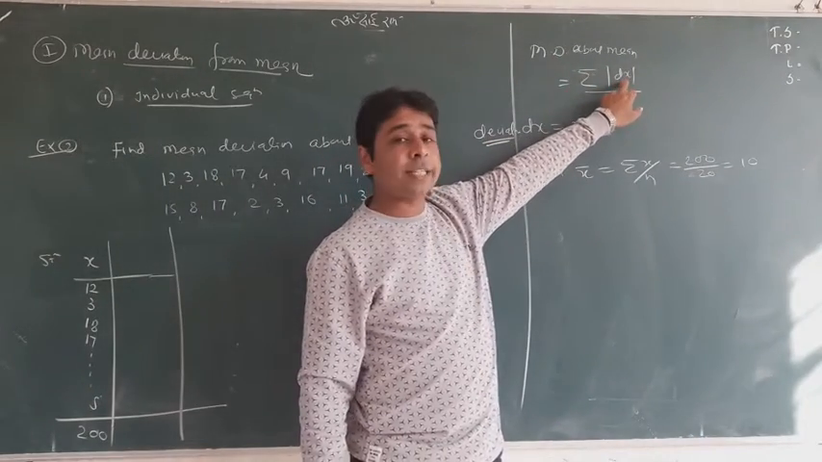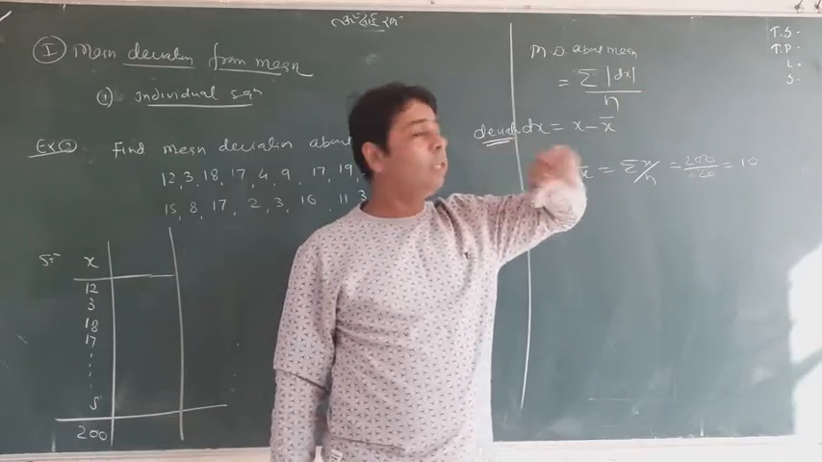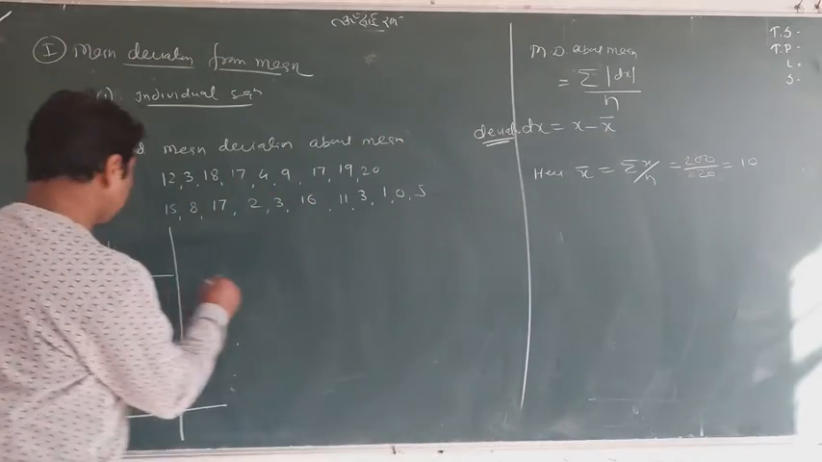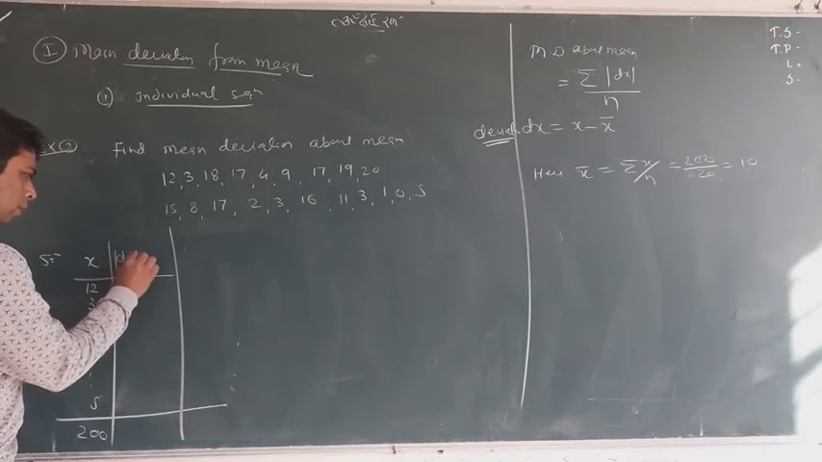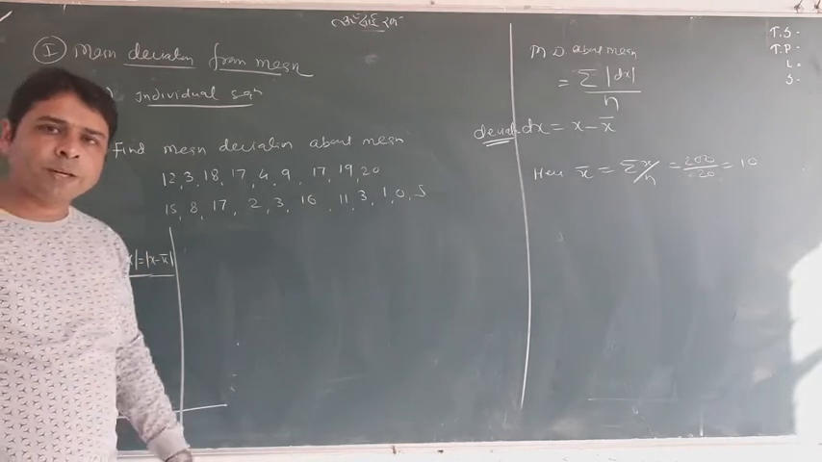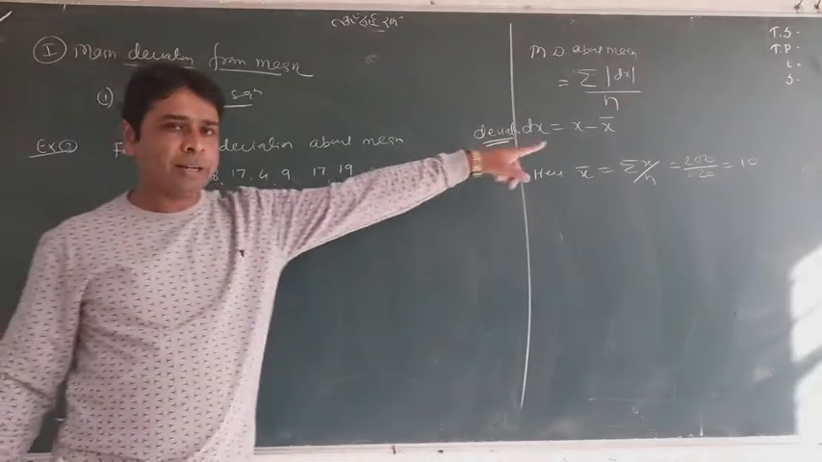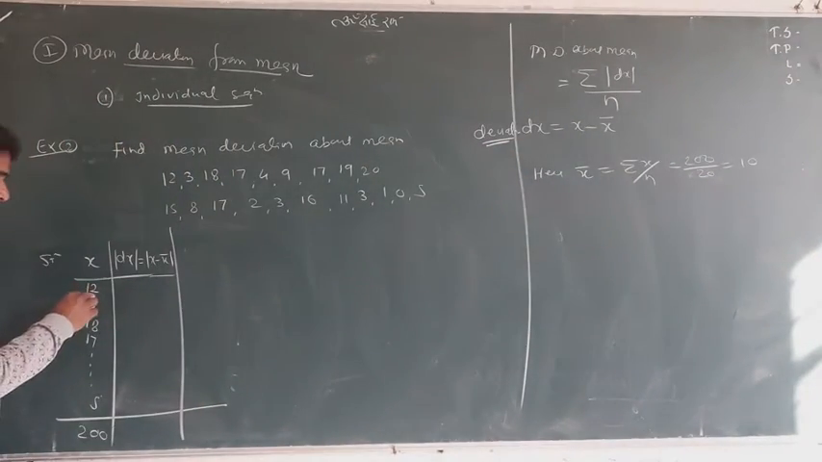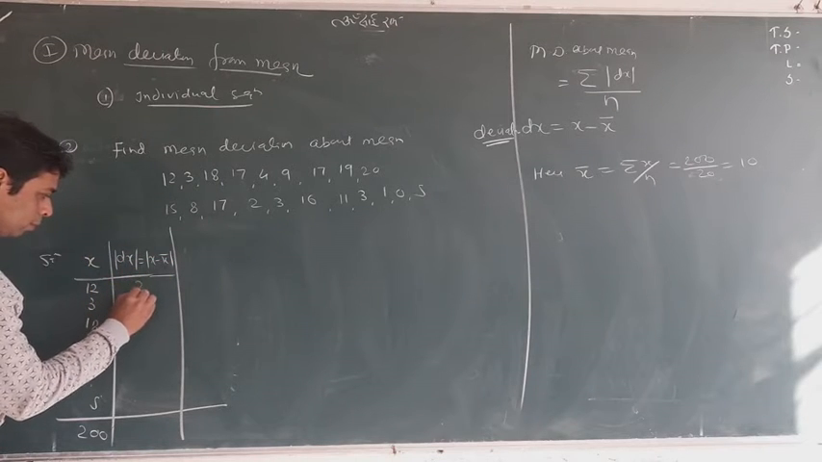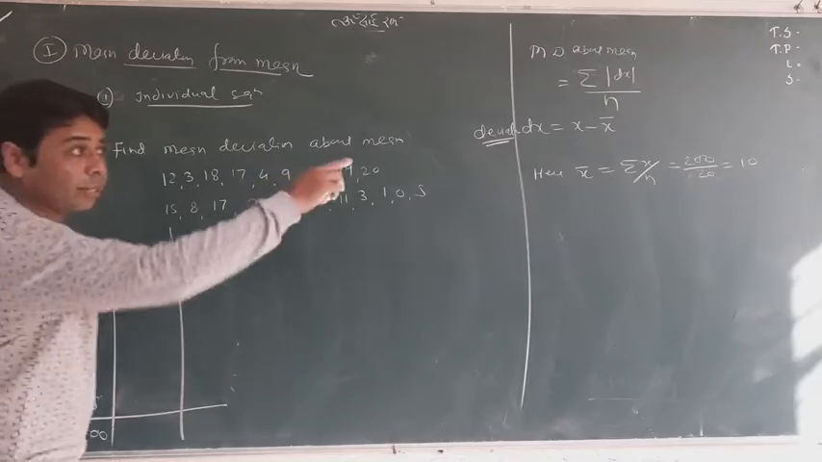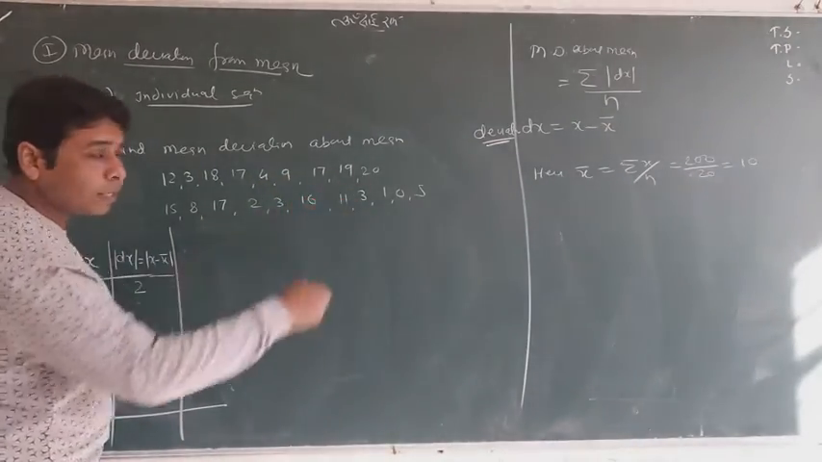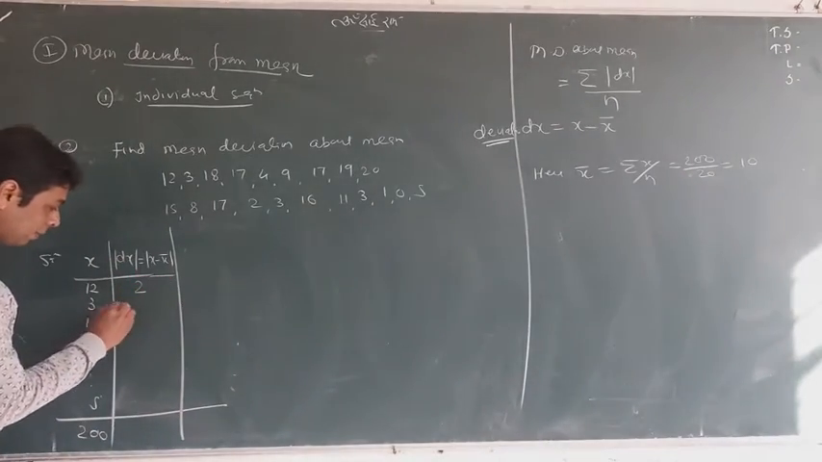This is summation dx, and the meaning of summation dx is summation mod dx, meaning x minus x bar. So you will find dx here in mod. Look at it here: mean, x minus x bar. And how can you find x minus x bar? You know it is all x, and x bar is 10. So go on. 12 minus 10 in mod is 2. 3 minus 10. 12 minus 10 was 2. 3 minus 10 was minus 7, but it is in mod, so it is 7.